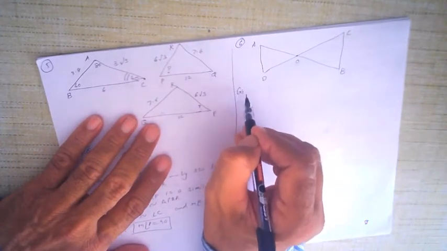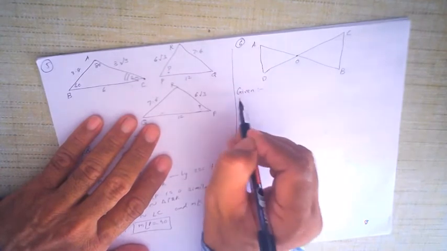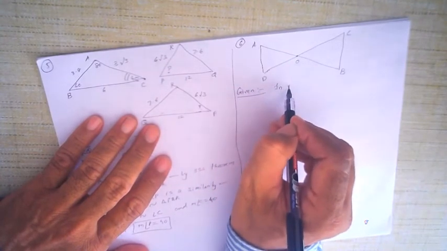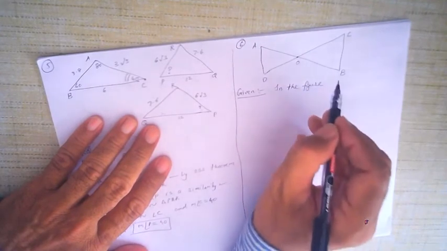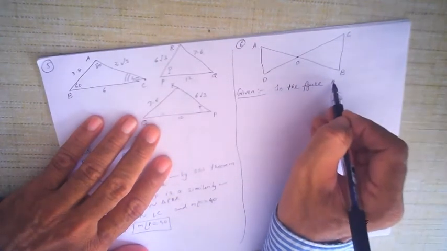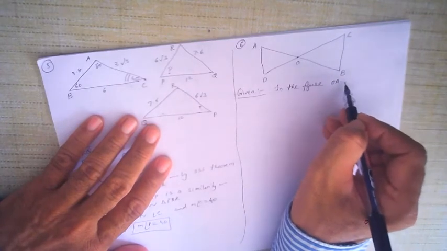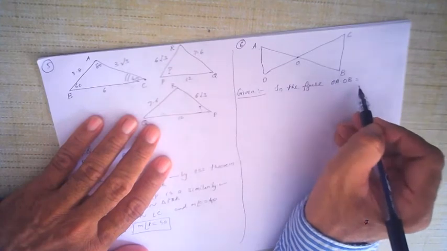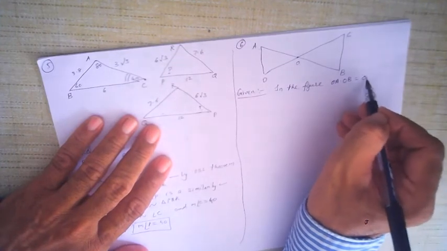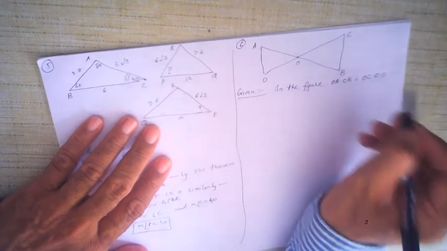We are given in the figure that OA multiplied by OB is equal to OC multiplied by OD.